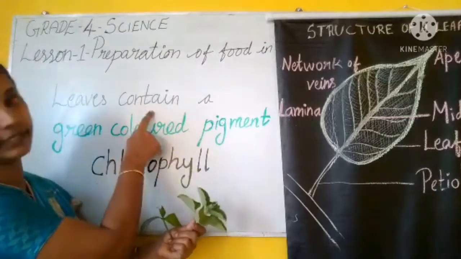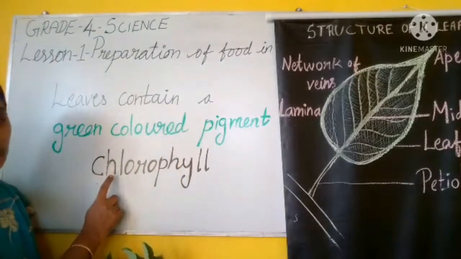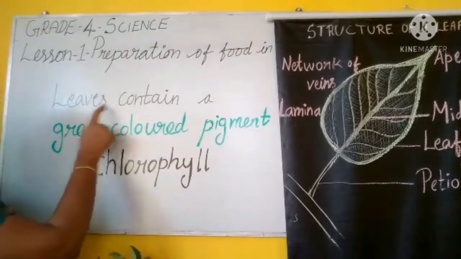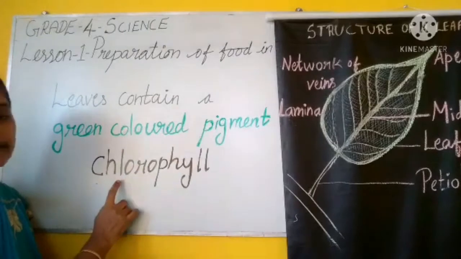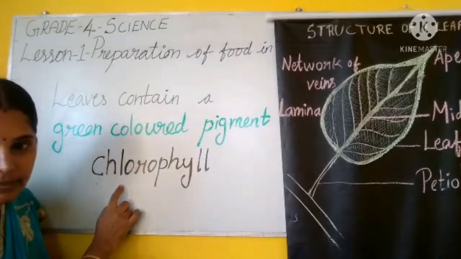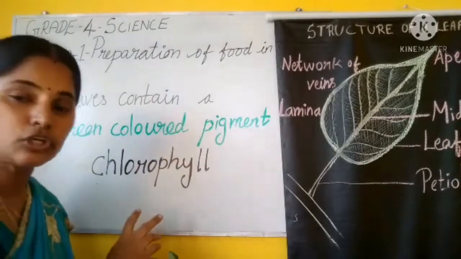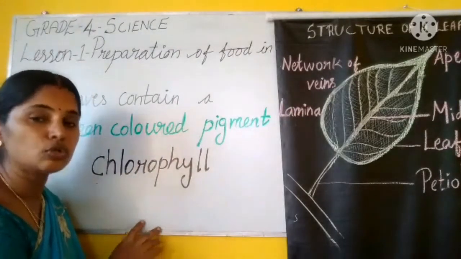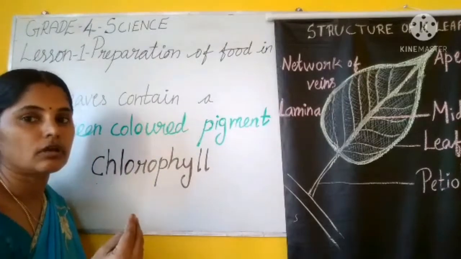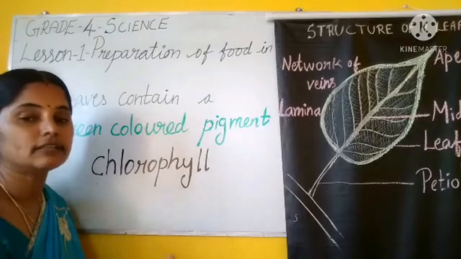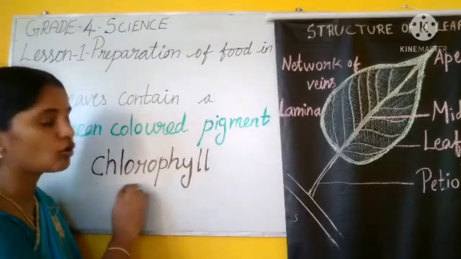Okay, leaves contain a pigment that is called chlorophyll. Leaves contain a green color pigment. What is the name of the green color pigment? Chlorophyll. Okay, these are the new terminologies you have to repeat when I am teaching the lesson. You have to repeat, then only the word spelling will be memorized. Okay, chlorophyll.